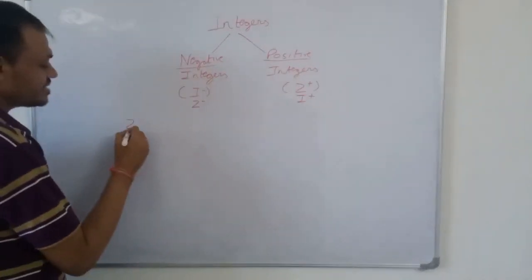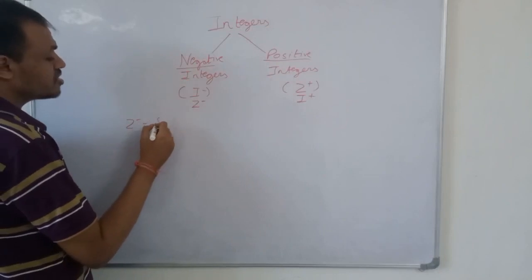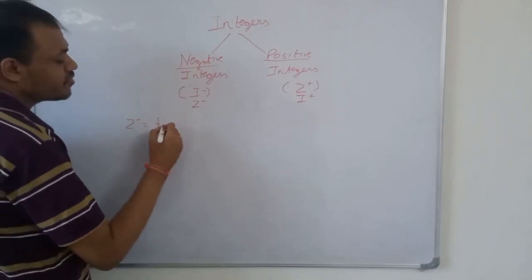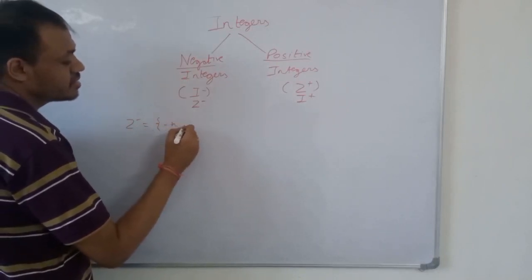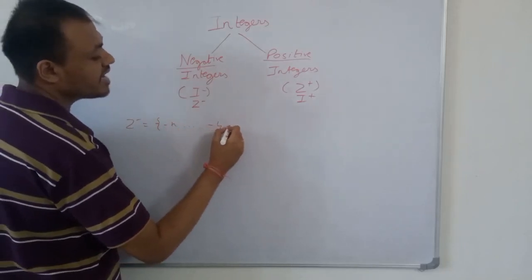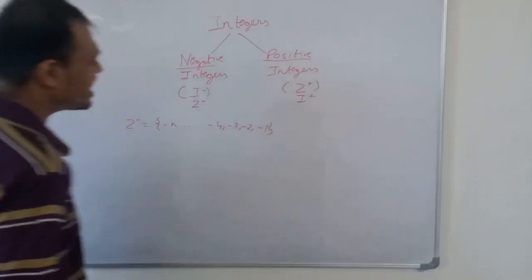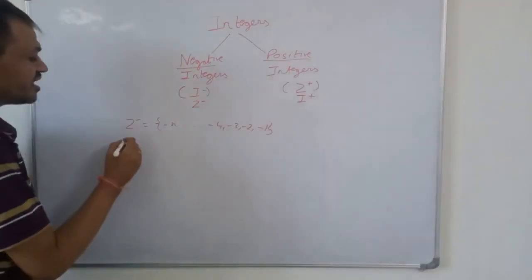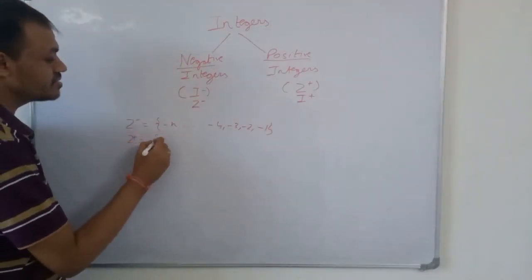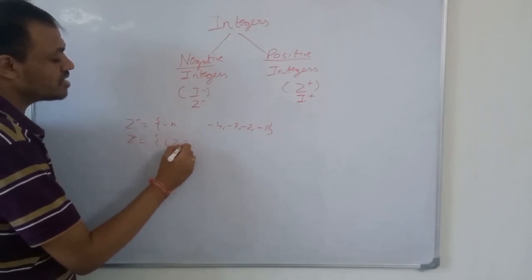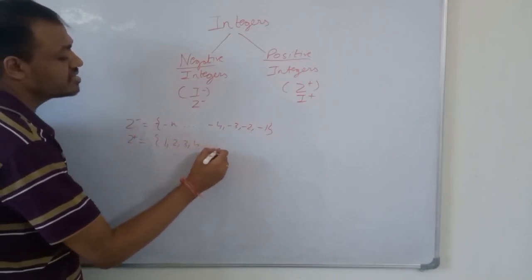So Z minus is equal to the set of negative integers, from minus n to minus 4, minus 3, minus 2, minus 1. These are the negative integers, and positive integers are 1, 2, 3, 4 up to n.